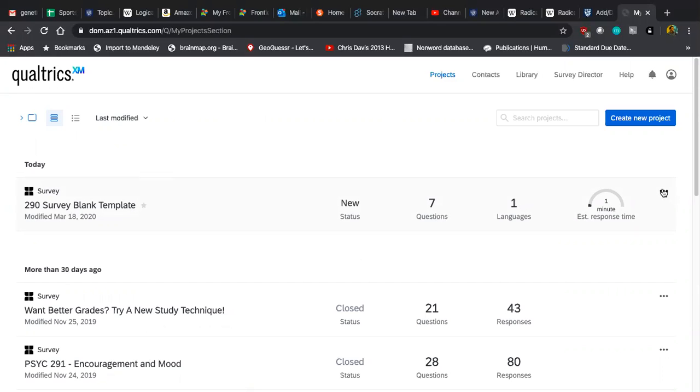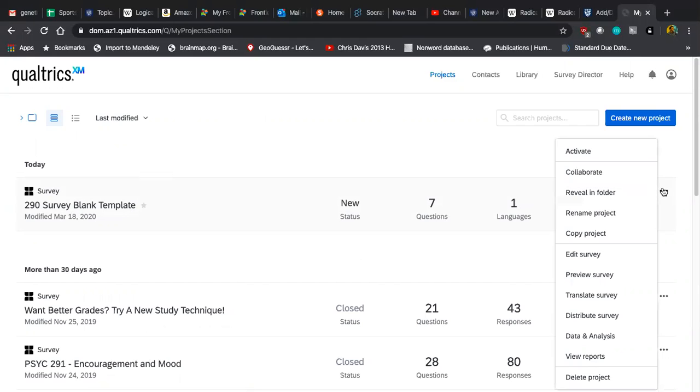If you click on the 3 little dots at the right-hand side, you'll see an option to copy project. If you create a copy, then you can name it with your team name or what your survey is about. That's fine. But then you'll edit that actual copy instead of the template itself.